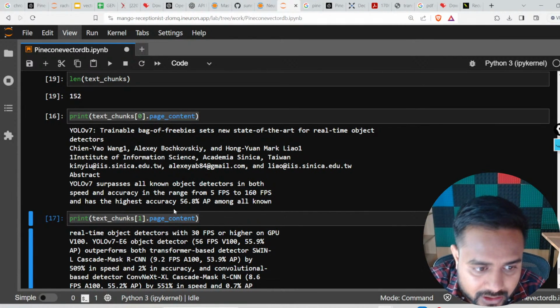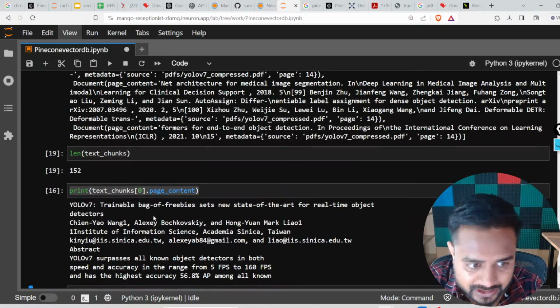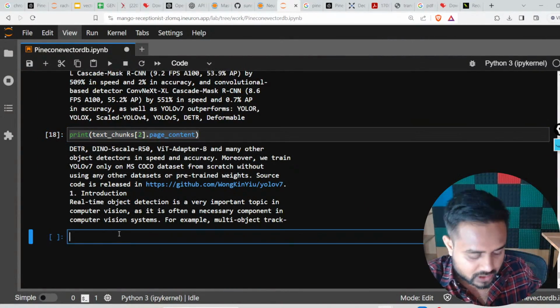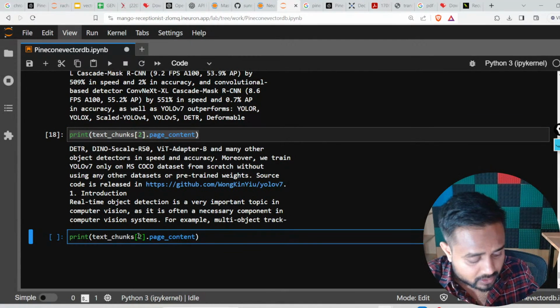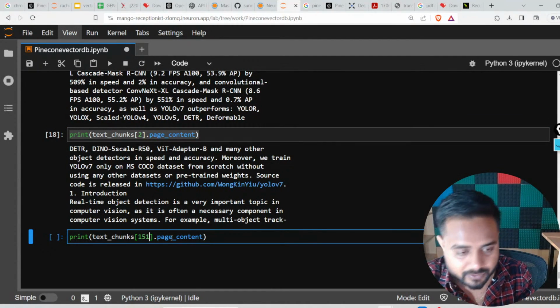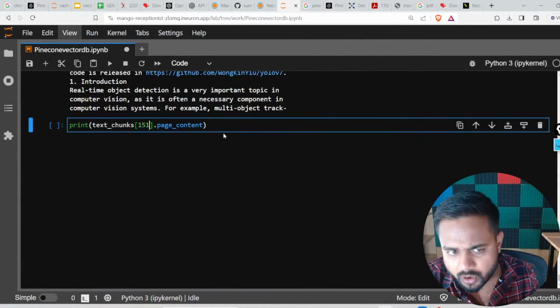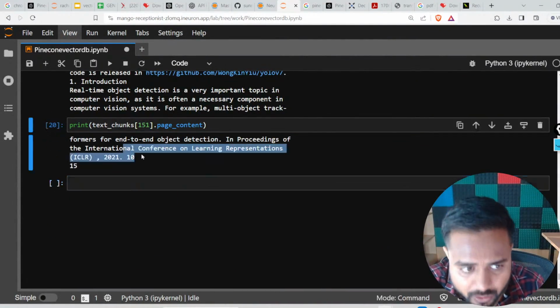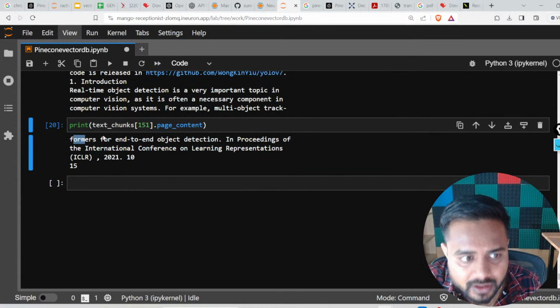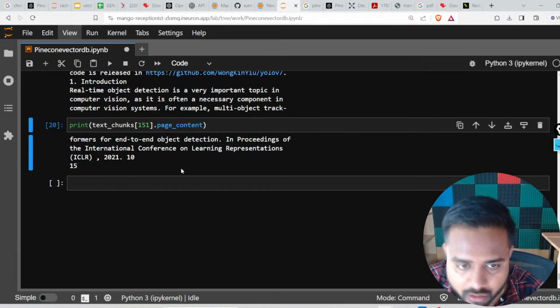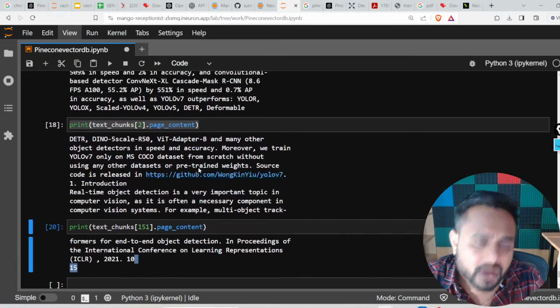So this is my first, second, third. Now you can print the last chunk as well, so here you can write 151. Actually that will be the 152nd chunk because the index starts from 0. Now let me print it, and here you will find the last one: Transformer for end-to-end object detection, in Proceedings of the International Conference on Learning Representations.